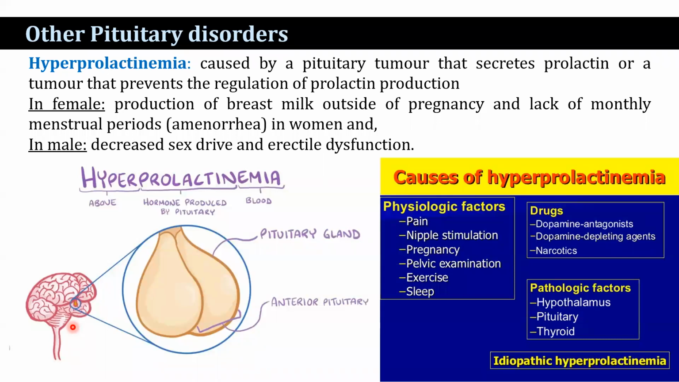And other pituitary disorders, such as hyperprolactinemia, that is caused by a pituitary tumor that secretes prolactin, or a tumor that prevents the regulation of prolactin production. In females, production of breast milk outside of pregnancy and lack of monthly menstrual period occur. Whereas in males, decreased sex drive and erectile dysfunction occur. These are the factors.